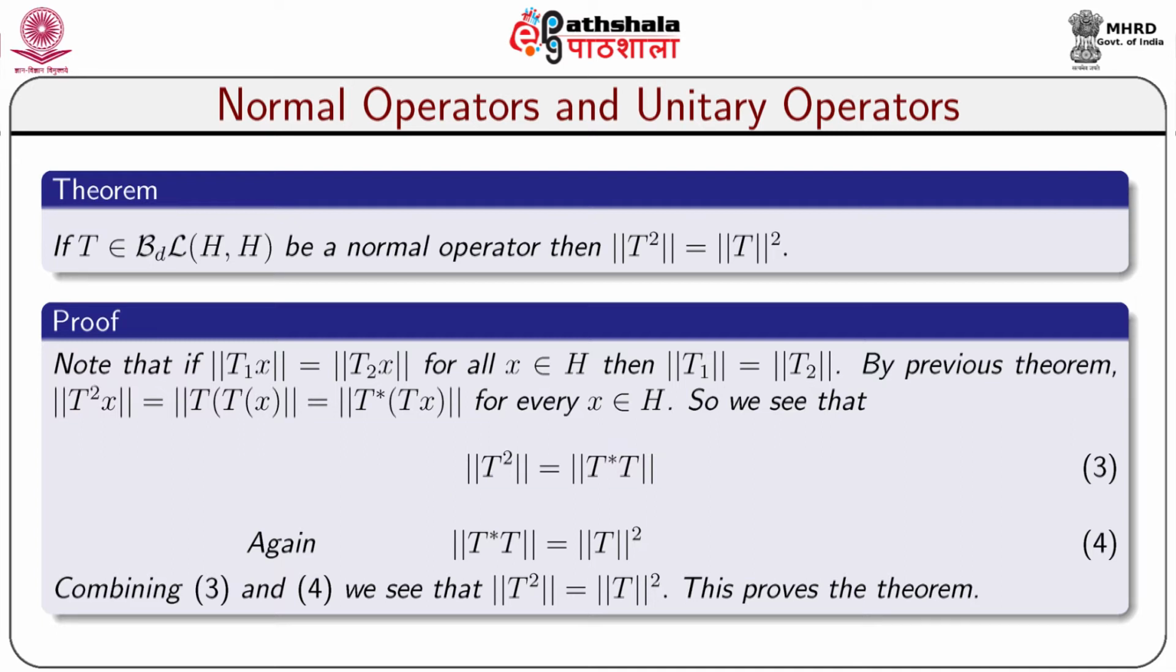So, we see that norm T square equals norm T star T. This is equation number 3. Again, norm T star T equals norm T whole square. Combining equation number 3 and 4, we see that norm T square equals norm T whole square, and this proves the theorem.